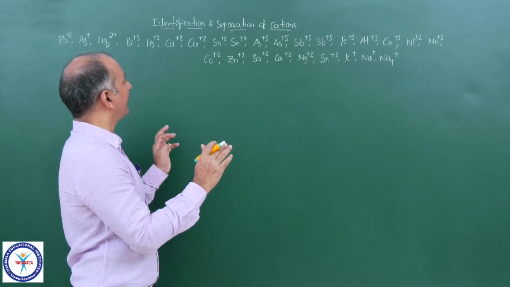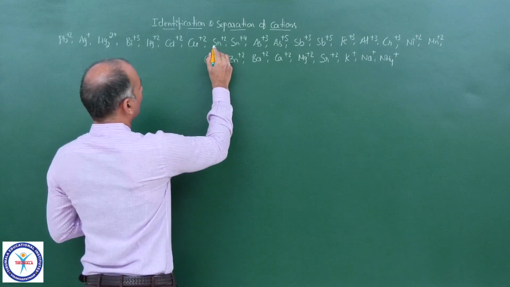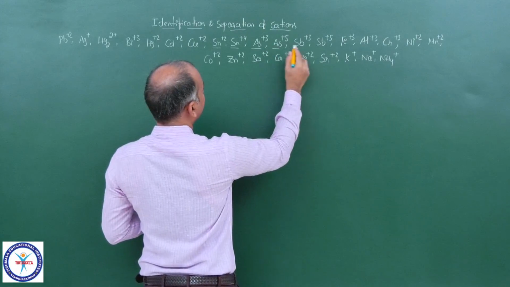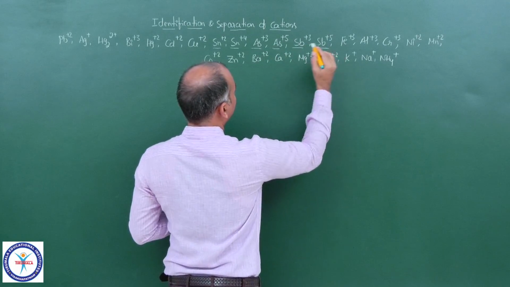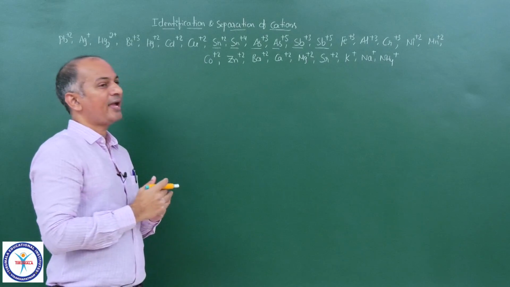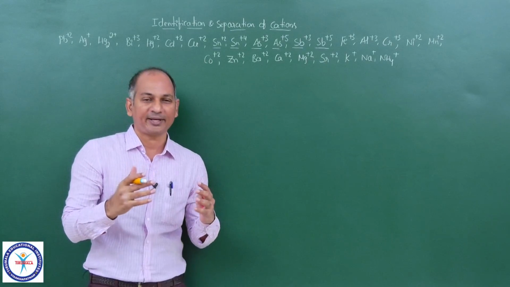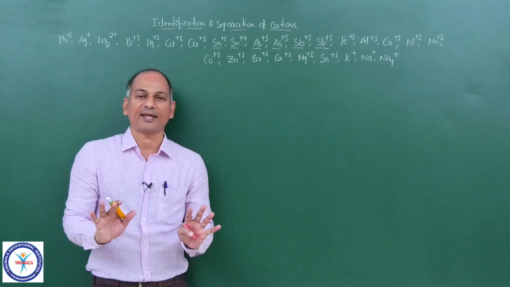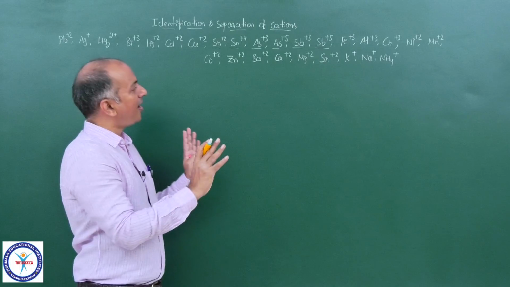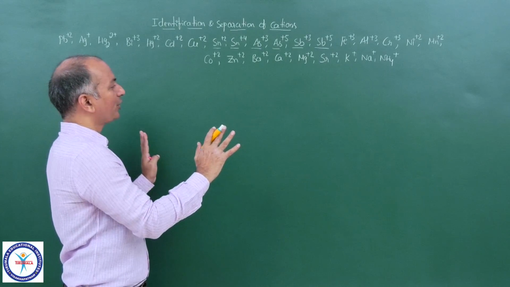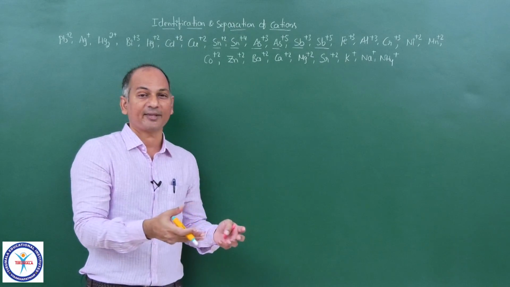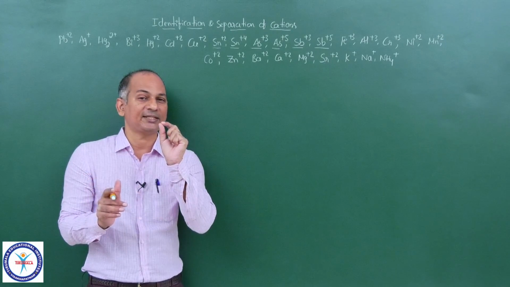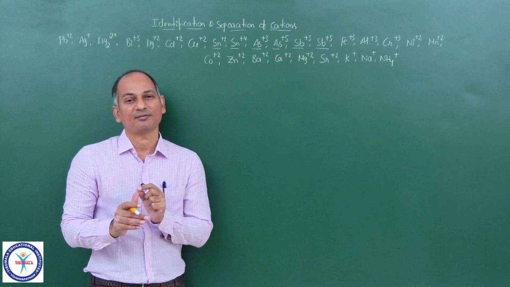Actually, out of these cations, you all know group 2B cations. These cations are not there in the JEE syllabus, so I won't tell you how they are separated. In detail, I am not going to discuss those particular cations. And for all the rest of the cations, I am showing you how to separate them, using the old reactions I already told you. I am not going to take up almost even a single new reaction.